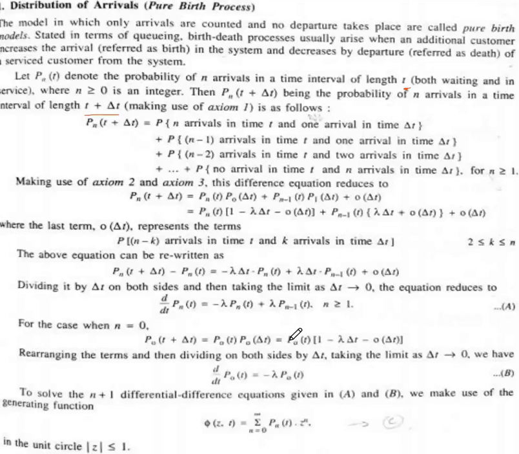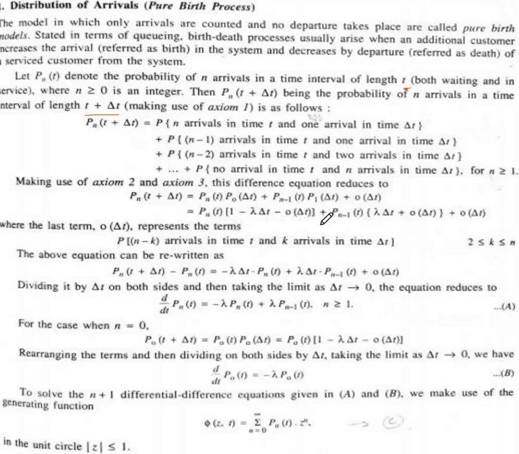So here n is greater than or equal to 1. n means the number of persons, and the number of persons will be 1 or more than 1. By using axioms number 2 and number 3, the difference equation can be reduced to the following form, which is the mathematical form of axioms number 2 and 3: P_n(t + Δt) equals P_n(t) P_0(Δt) plus P_{n-1}(t) P_1(Δt) plus order of Δt.